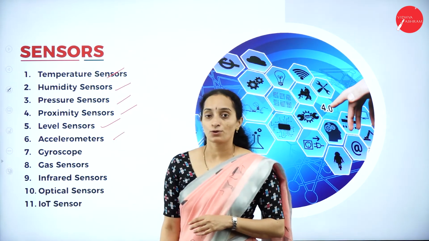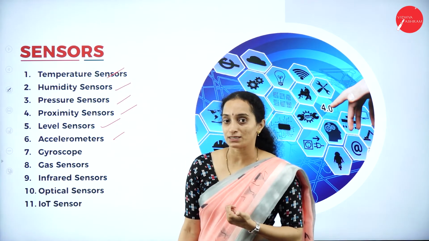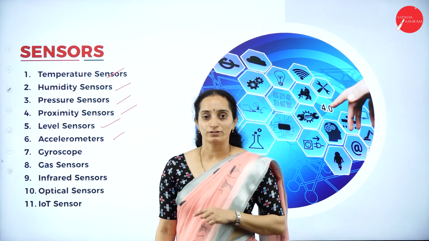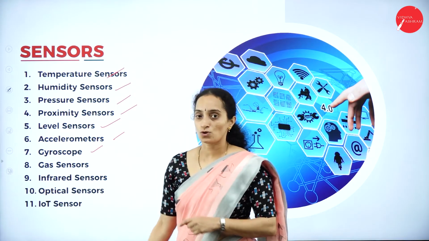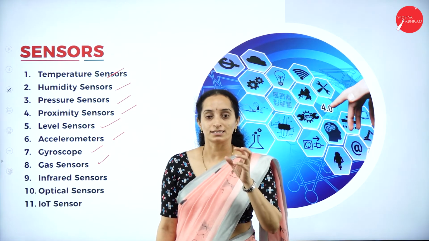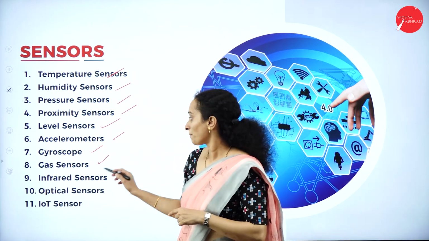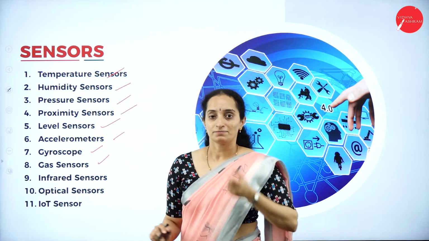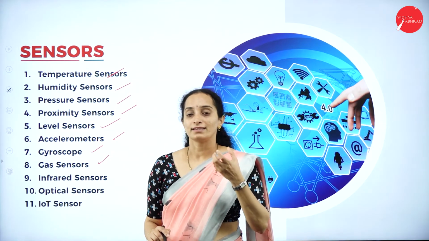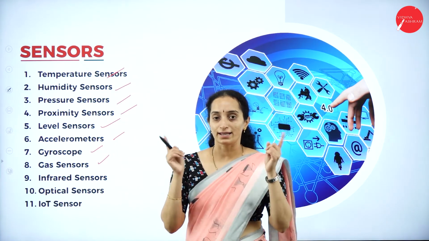Then accelerometers: to find out the speed of the vehicle, we have accelerometers. They are also sensors which sense the rotation of the wheels. Gyroscope. Then we have gas sensors which detect the release of gas in a closed chamber, like sensors which sense when there is a fire in a closed room.